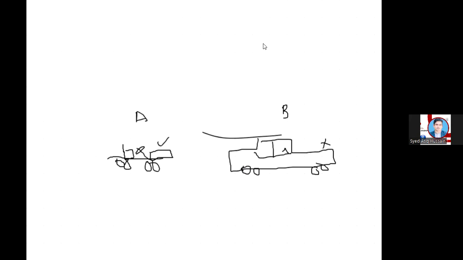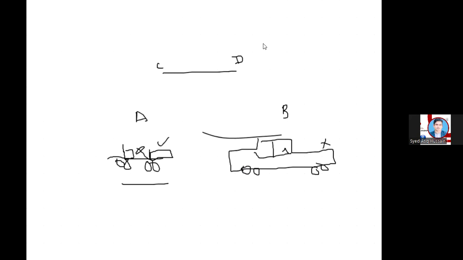If I ask you, please drive car A from point C to D, can you drive this car? Yes or no? Please type a message in the chat. Yes, you can drive it because although this car is not furnished and not according to our requirement, it has an engine and it can work.